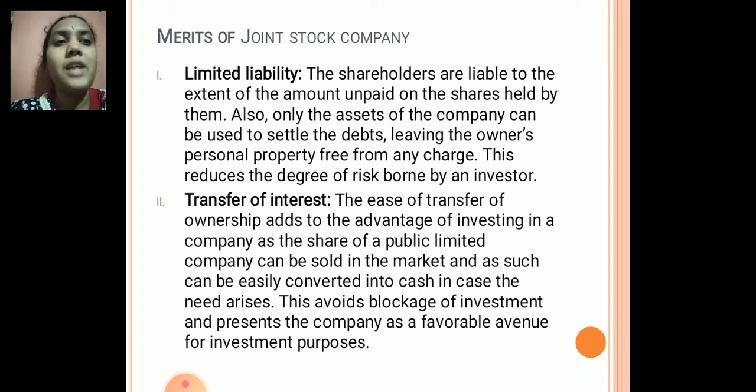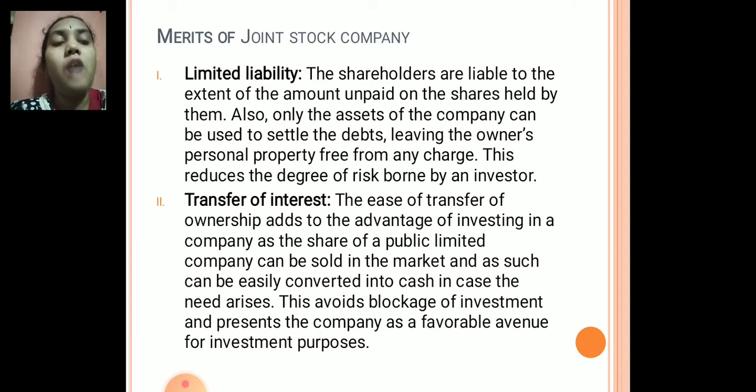Also, only the assets of the company can be used to settle the debts, leaving the owner's personal property free from any charge. Because there is a separate legal entity concept, the company is treated separate from its owners. Hence, the owner's property will not be utilized for the payment of the debts. Only the assets of the company will be used to settle the debts. So this reduces the degree of risk borne by an investor.